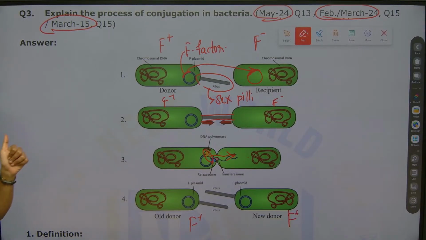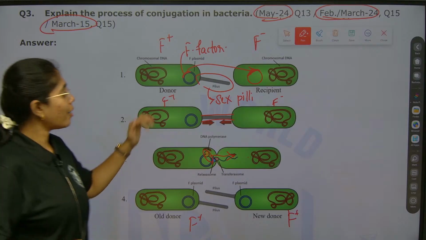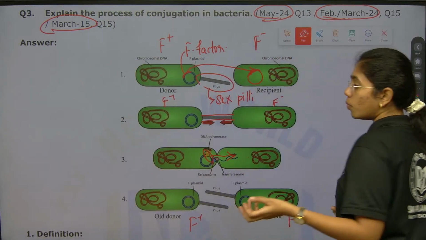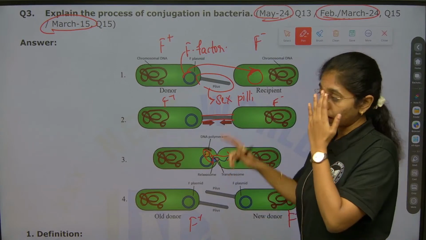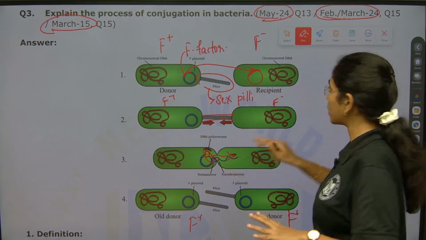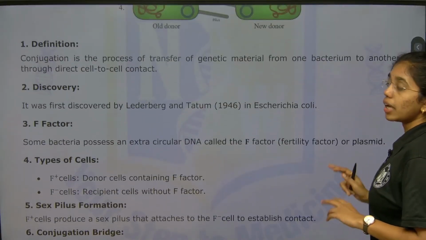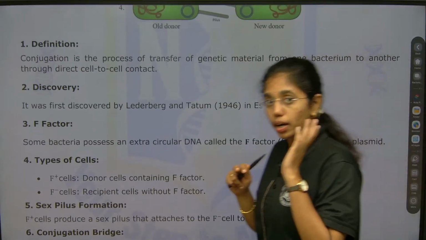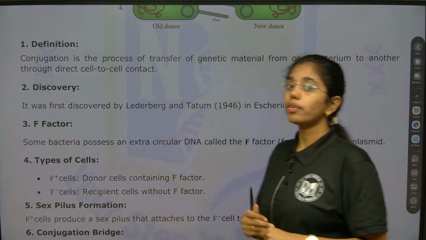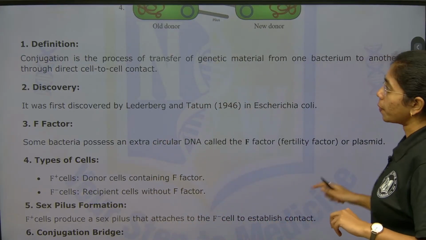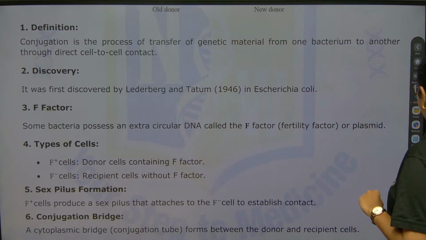This is the sequential explanation of the conjugation process. After drawing the diagram, I always advise you to first present the diagram and then go for the explanation. Conjugation, a type of sexual recombination, is important not just for your IPE, it is also important for your MSET and NEET. Here you see my definition.